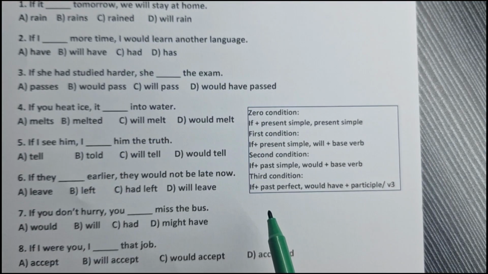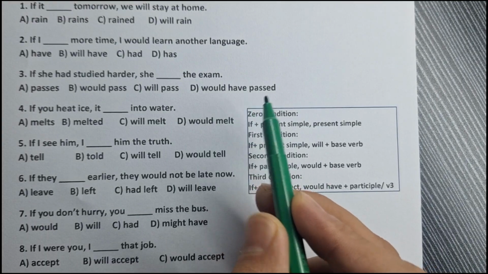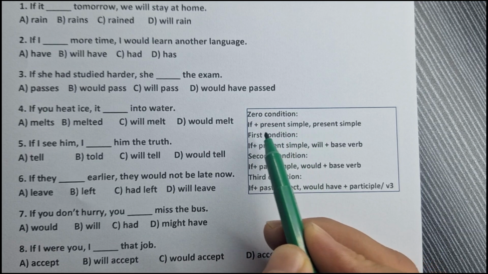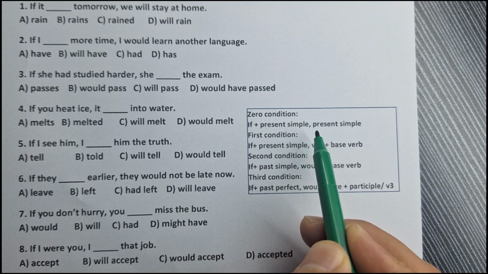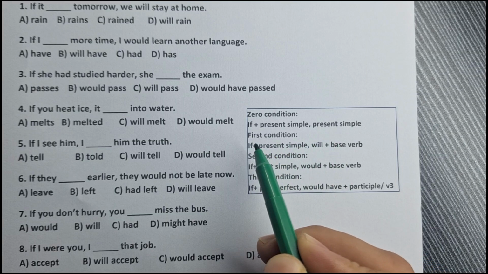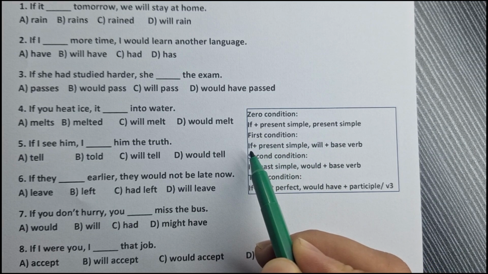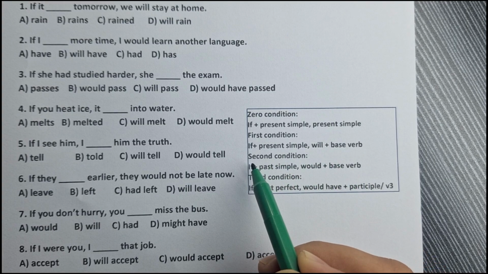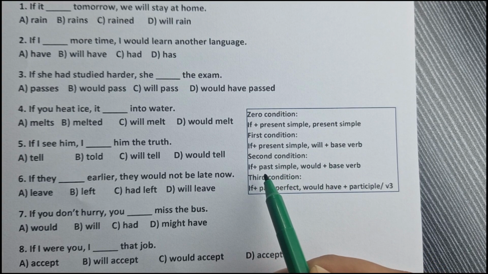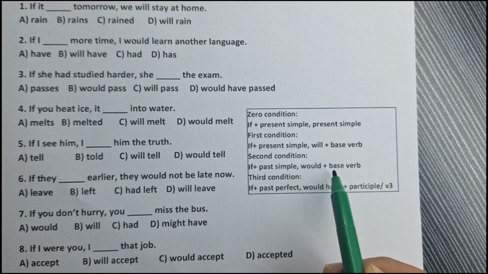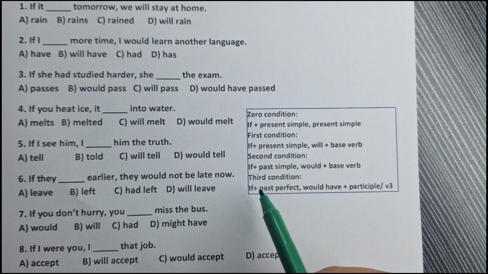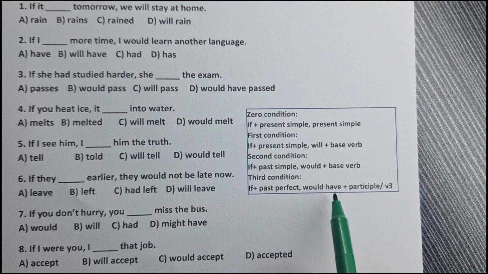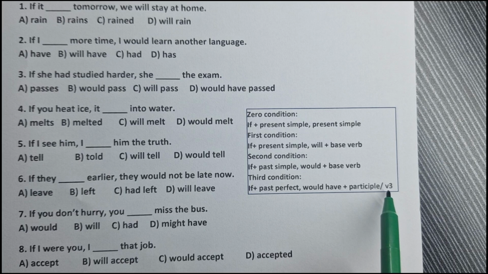Let's check what type of conditional sentence this is. The zero condition has if plus present simple and present simple in the second clause as well. For the first condition, we have if plus present simple and then will plus base form of the verb. For the second condition, we have if plus past simple, would plus base form of the verb. The third one is if plus past perfect. In the second clause, we have would have plus participle, or third form of the verb.